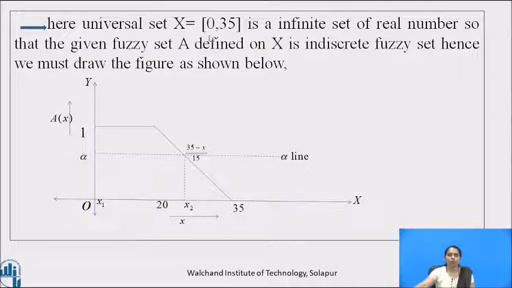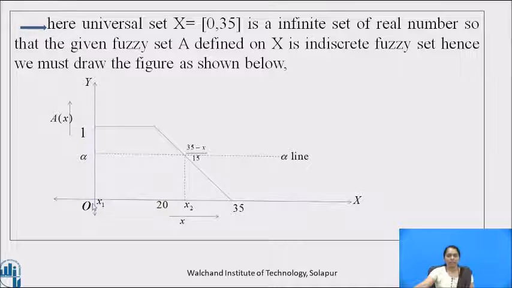Here we have drawn a universal set which is an infinite set of real numbers, closed interval 0 35. Then the given fuzzy set A defined on X is an indiscrete fuzzy set, hence we must draw a figure as shown below. So here on the y-axis we have drawn membership grade from 0 to 1, and on the x-axis we have plotted points.